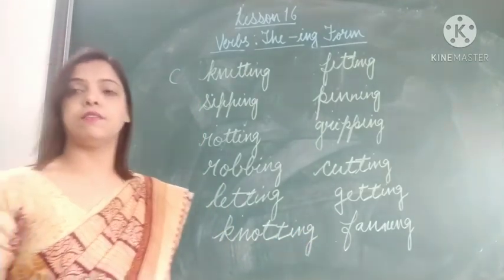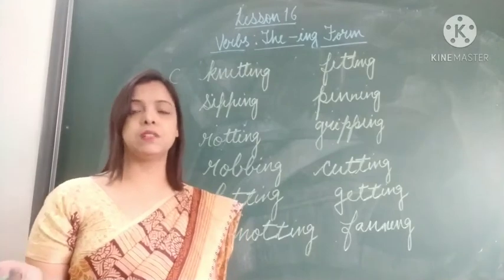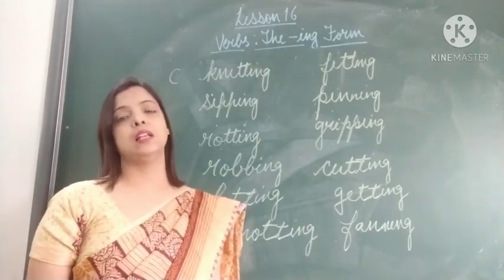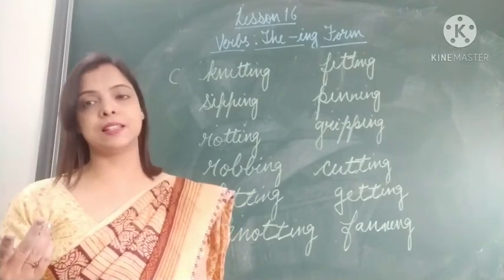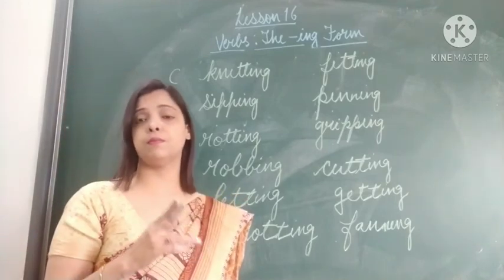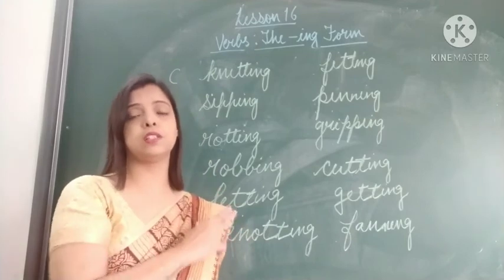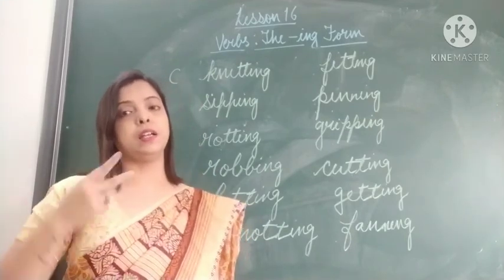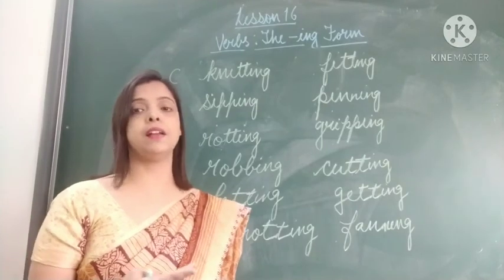These are the verbs. There are many other verbs, but these are a few examples I have shown, in which we double the last letter, and before the last letter in all of them a vowel comes. So in that case we double the last letter and then add ing to it.